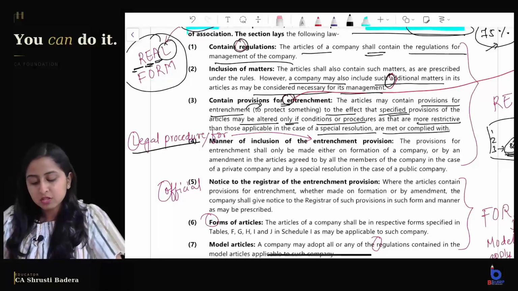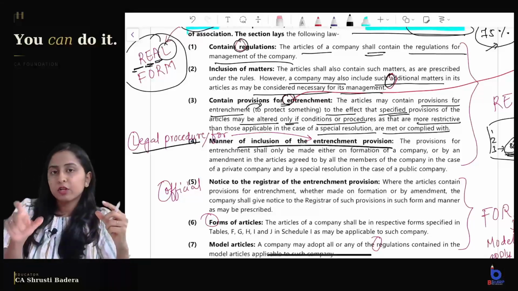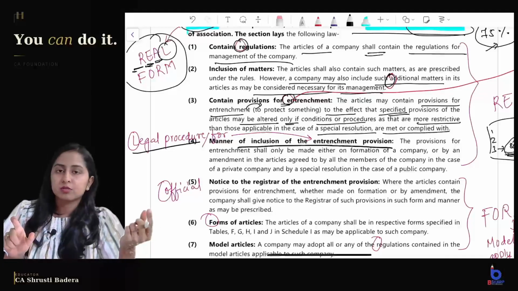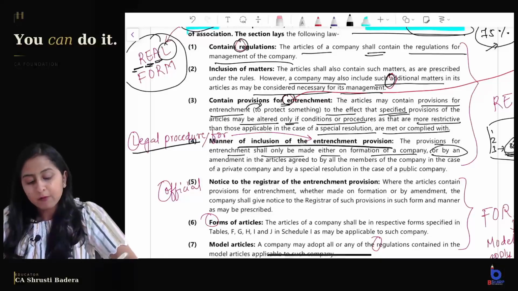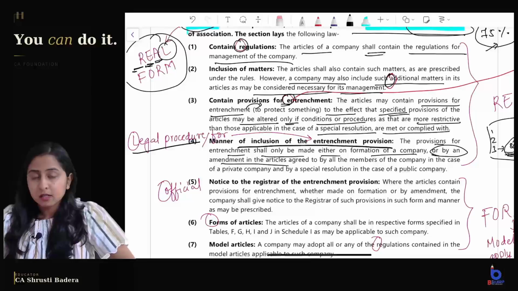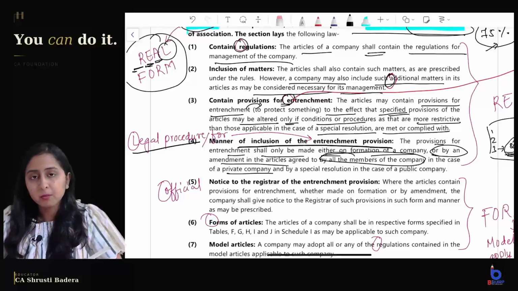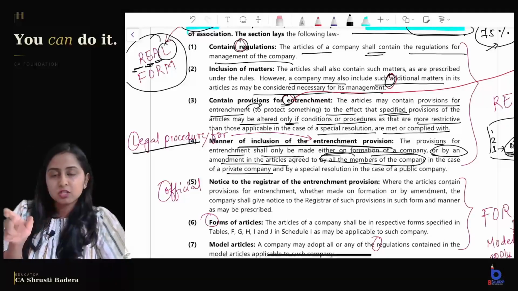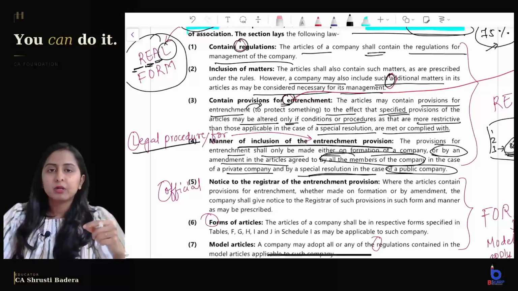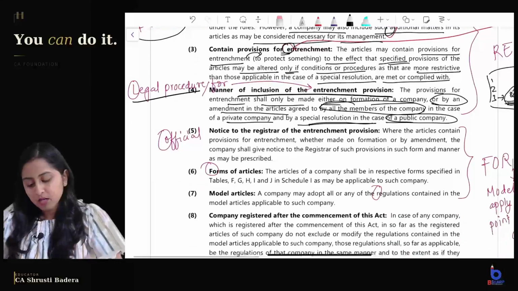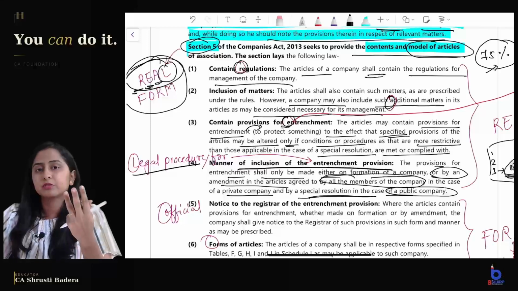What is L? L is the legal procedure for entrenchment provision. How can you include an entrenchment provision? At the time of incorporation it can be done, and after incorporation also it can be done. The provision for entrenchment shall only be made either on formation of a company or afterwards by an amendment in the articles. But afterwards, if you have to amend the articles, then if it is a private company, all the members of the company have to agree to such amendment, and in case of a public company, a special resolution has to be passed if entrenchment provisions are to be included. That is about regulations, entrenchment provisions, additional matters, and the legal procedure for entrenchment.